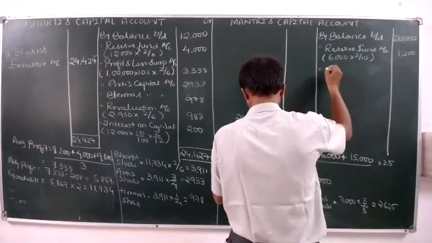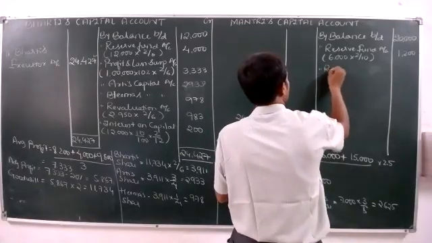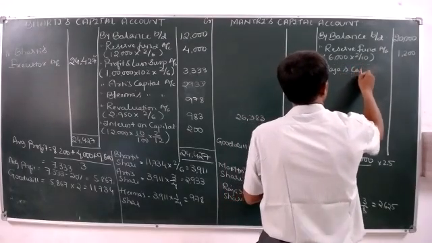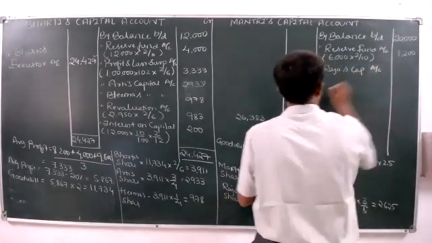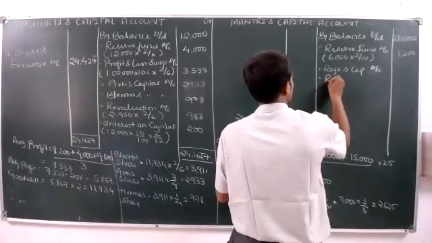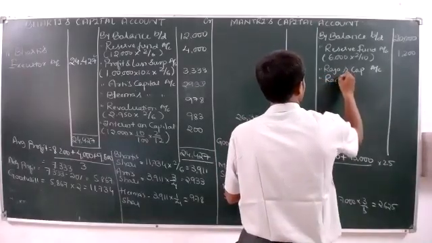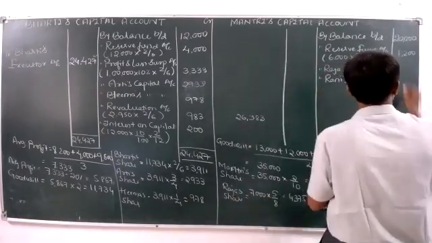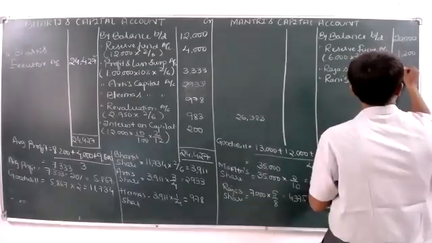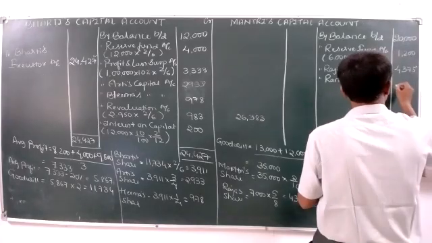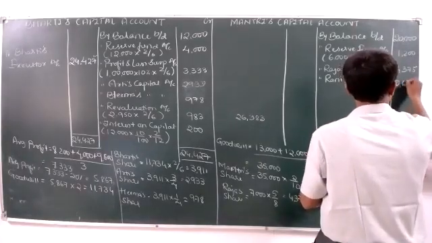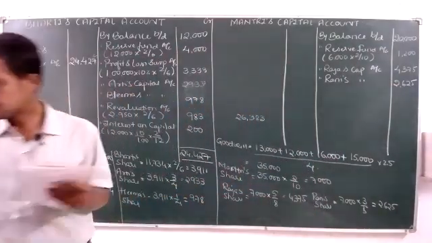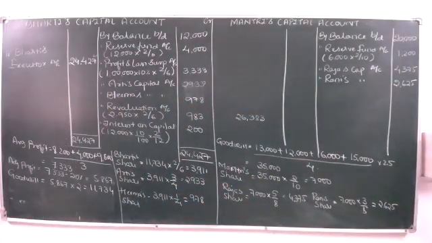By Raja's capital account, by Rani's capital account, 4,375 and 2,625.